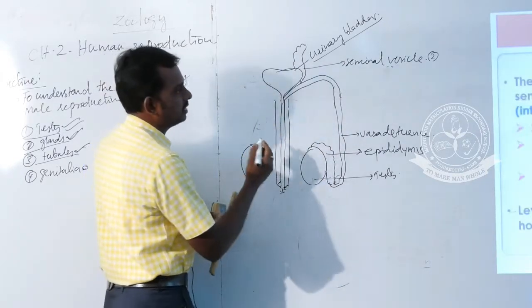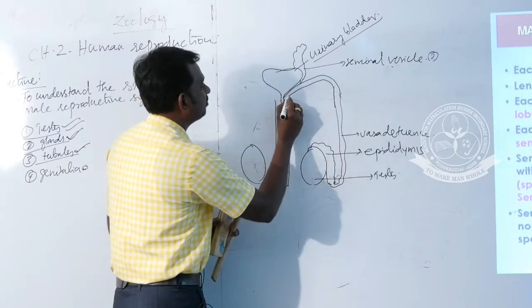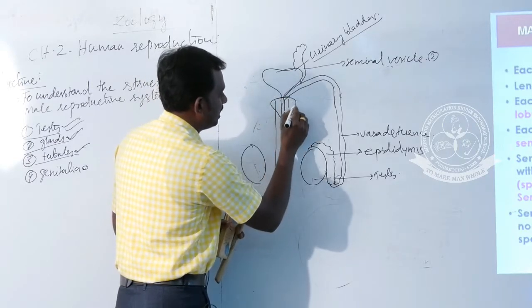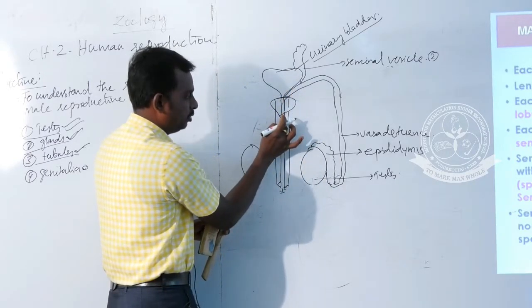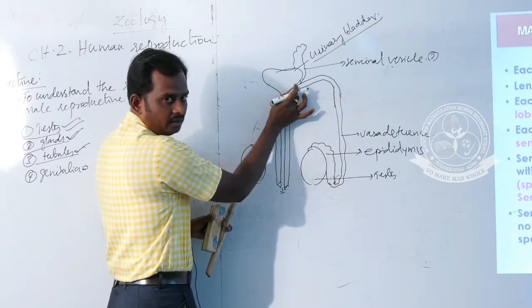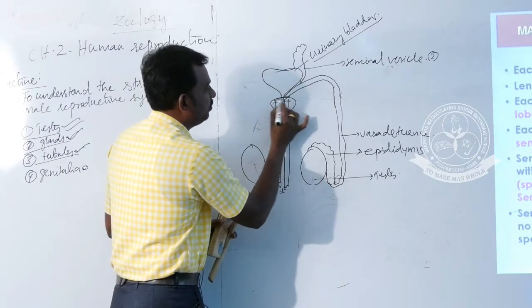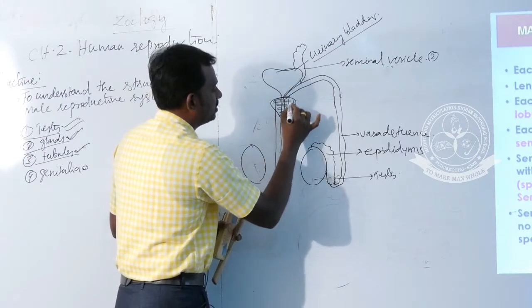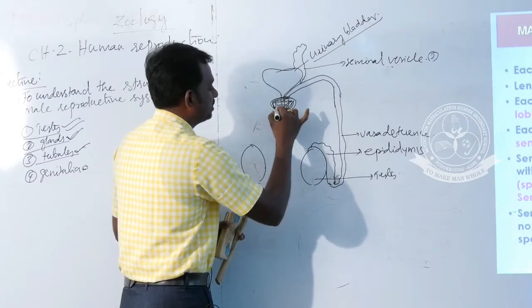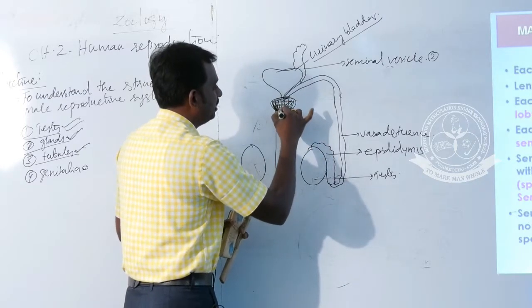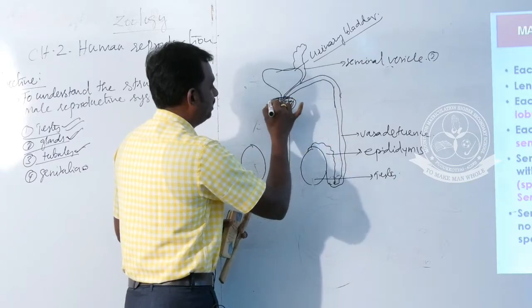And the second one is on the next slide. At the junction of the urethral opening and the vasa deferens, there is a single gland located in this part.